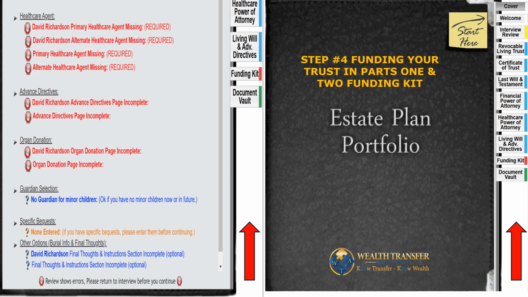Okay, so now look, here is something that's very important for you to know about this funding kit. The funding kit is where you put your assets. A = L + P. Now, I am an accountant, but what I'm saying to you is that your assets equal your liabilities plus proprietorship, and in this case, you have no liabilities. So in this case, you just have your assets and you, the proprietorship. You are the proprietor, and your assets and you are equal. So when you set up your revocable living trust, you become the trust, because your assets are in your trust and you are the assets in your trust.